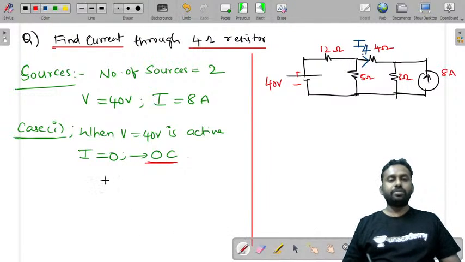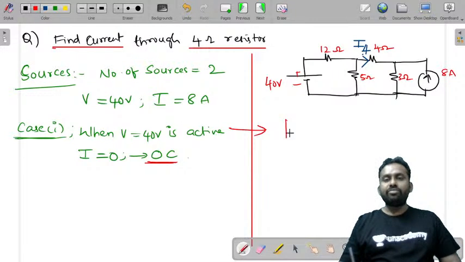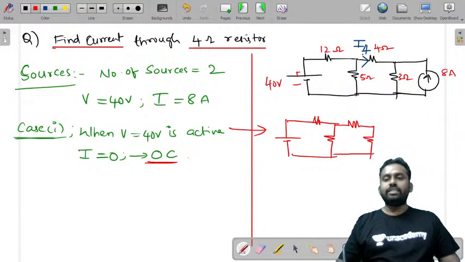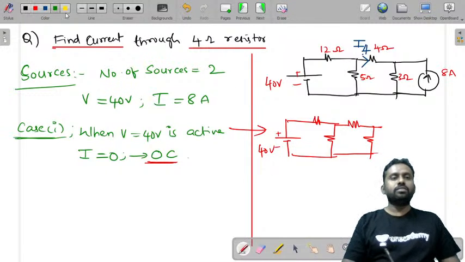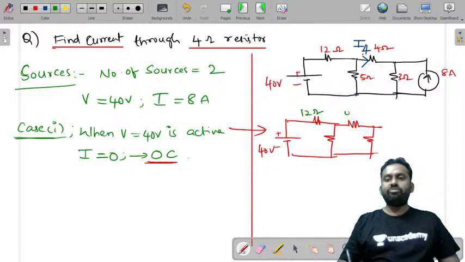Now let us draw the circuit. Let me draw the simplified circuit for this case one. You have a voltage source and a resistance, one more resistance here. This is the other resistor, and these are the resistors, and this is an open circuit, so you need not draw that. That 8 ampere current source is removed. Now this is 40 volts, and this is 12 ohms, 4 ohms, 5 ohms, and 3 ohms. Now if this is the total current I total, and this is I1, and this is I2.